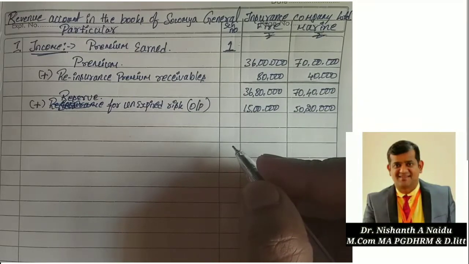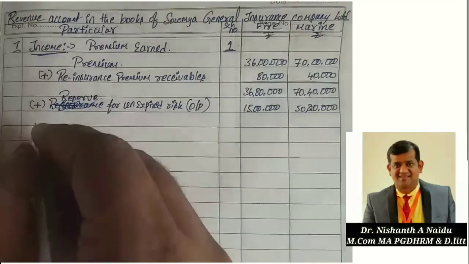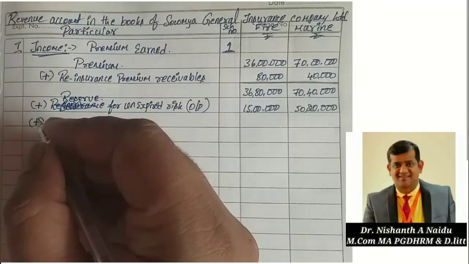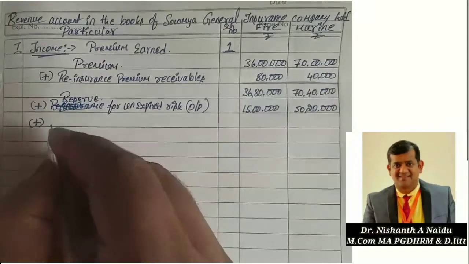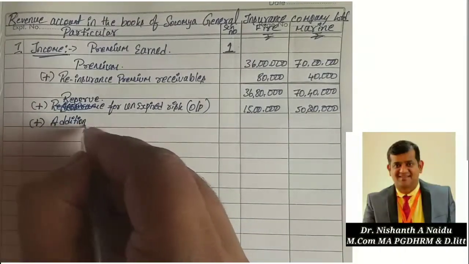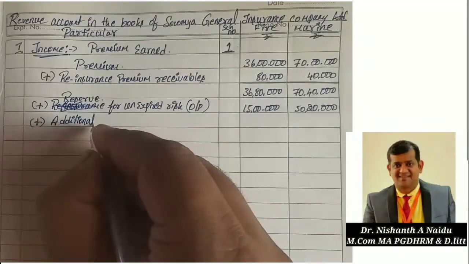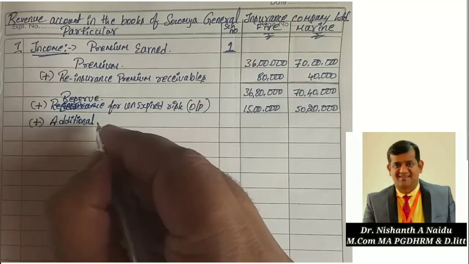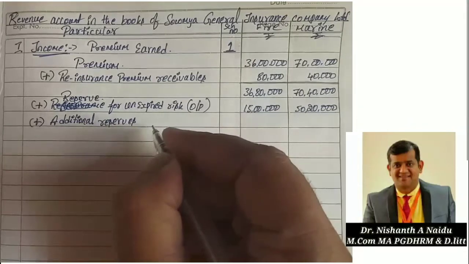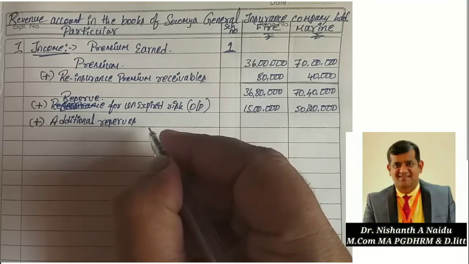Next, is there any additional reserve opening? Opening only we have to add. Yes, it is there, the second item. Add additional reserves. Additional reserves on 1/4/2011, he said.